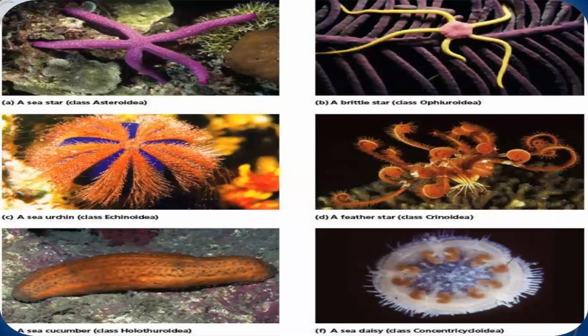These are the different echinoderms. See the starfish, sea urchin, sea cucumber, feather star. So these are the brittle star. They are the different types of starfish.